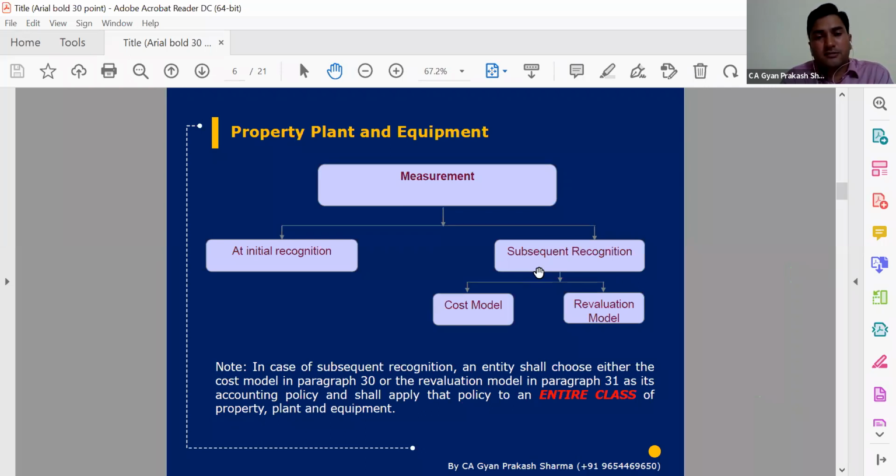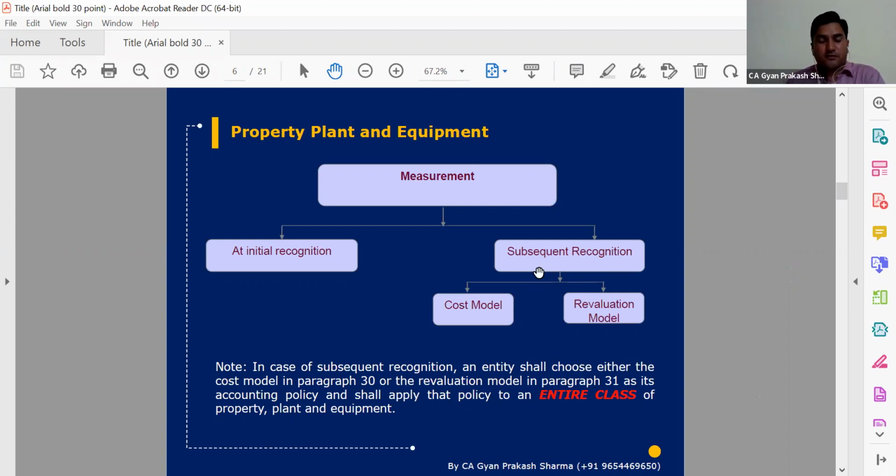So in subsequent recognition, it means an entity earlier, first of all, recognized the asset on a cost basis. And after that, over a period of time, or especially in a transition period, when the organization has land in its balance sheet, mostly listed companies which have a significant land base before transition to Ind-As, there was an opportunity to take a revaluation model and revalue the assets on a deemed cost model or any revaluation model.